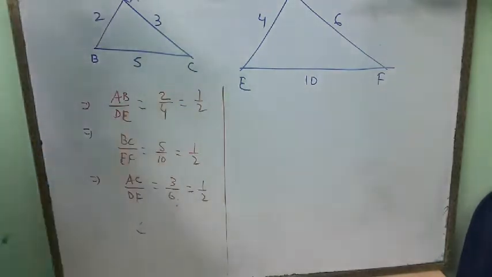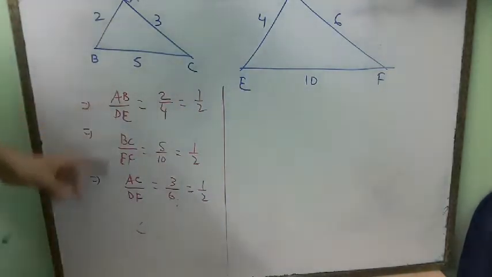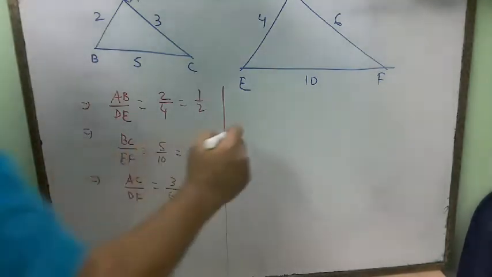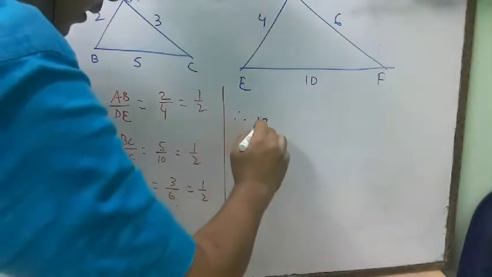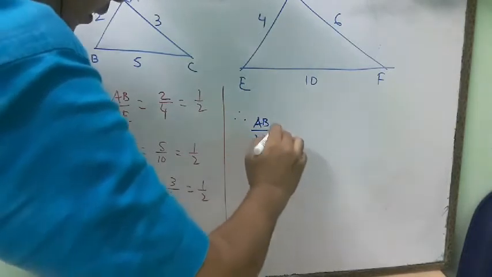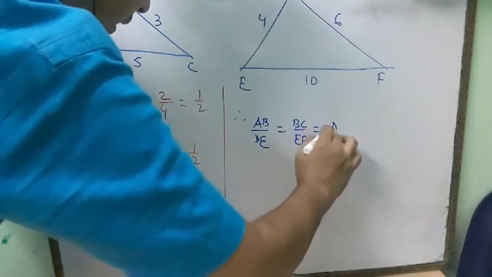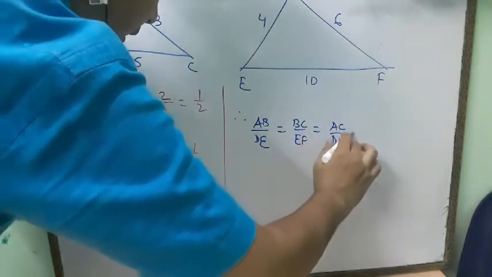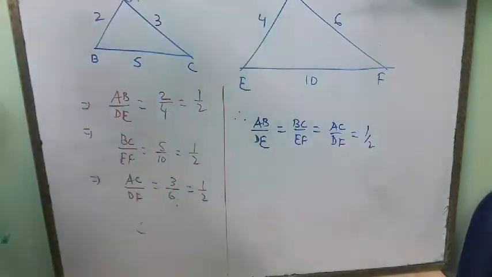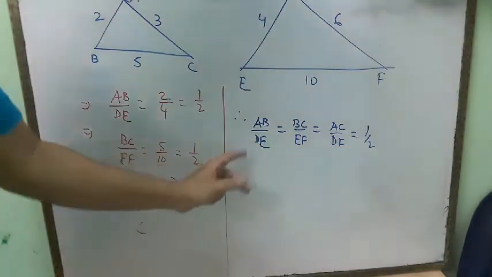By seeing these things, we can say that AB by DE is equal to BC by EF is equal to AC by DF is equal to 1 by 2. After similarity, this is actually called proportionality.